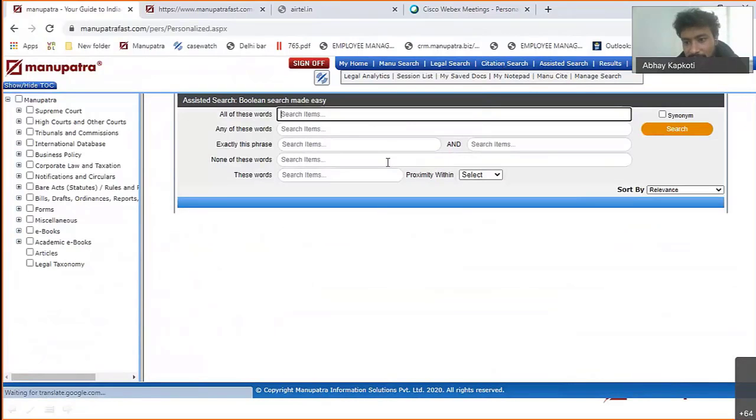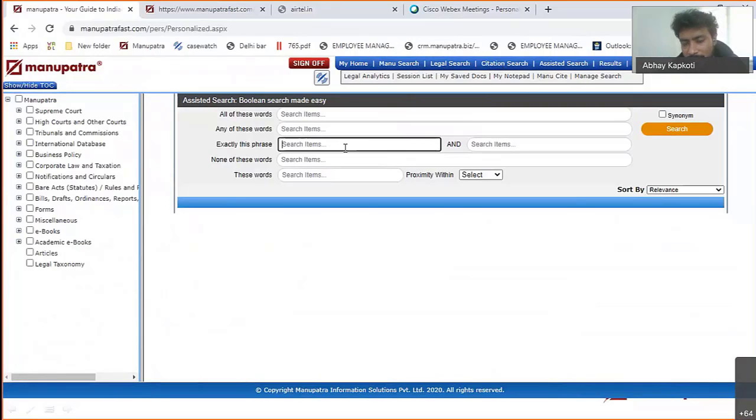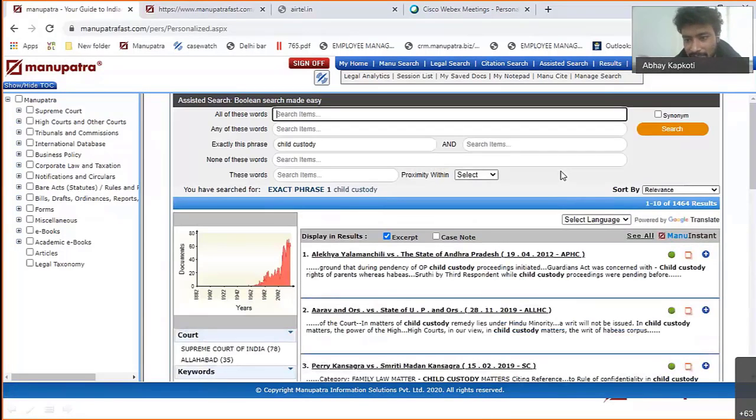So assisted search is how you search in terms of the... it's basically a kind of Manu search. So Manu search is there, but you are looking for a specific thing. Say you are looking for child custody case, and you want this child custody thing to come together as a phrase. So no need to put in inverted commas, plus, minus, nothing like that. Just write here child custody and it will automatically take where the child custody is coming together.